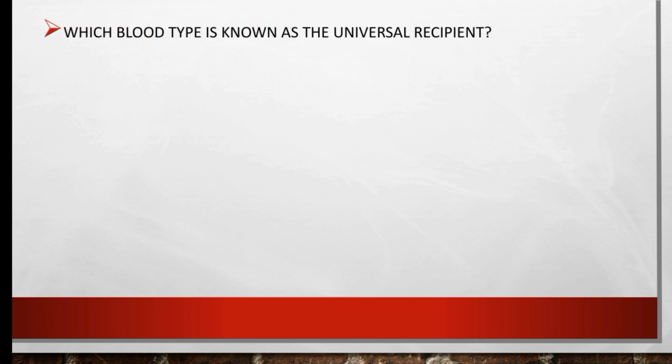Which blood type is known as the universal recipient? A, B, AB, or O? So the universal recipient is AB. The right option is C.